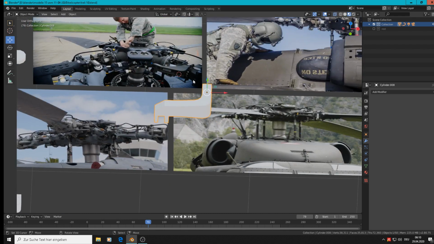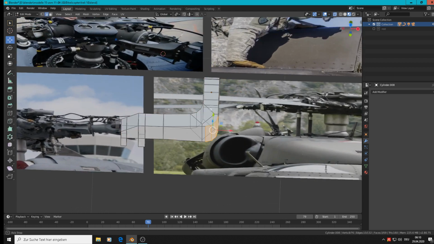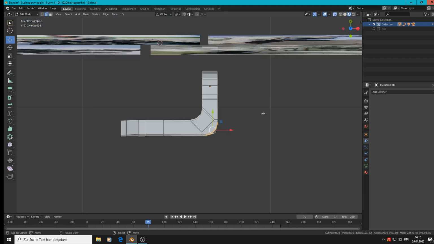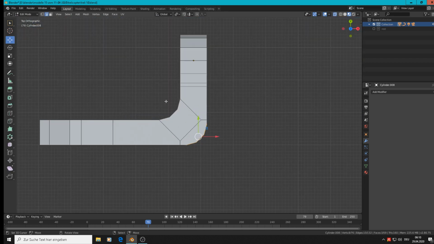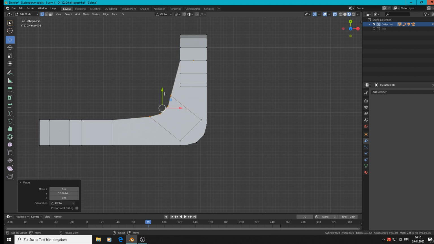Here it is a little bit bigger. So maybe top view. That is bigger here. So we can pluck out that part here a little bit like that.